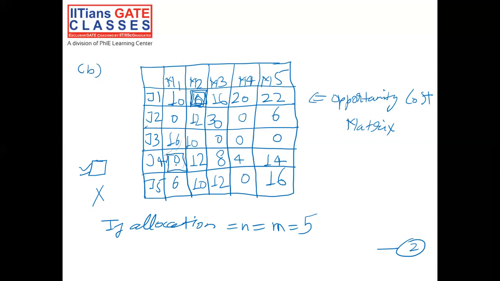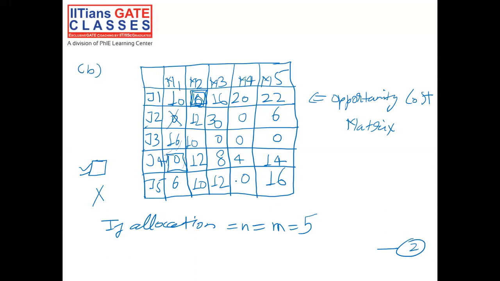While allocating this zero, try to see if there are any other zeros present in this particular row or in this particular column. So if you see here, there is one zero present with respect to column M1. So cross this zero, because since we have already allocated one zero for machine 1, it cannot take more than 1. Now let's go to row 5 and see.